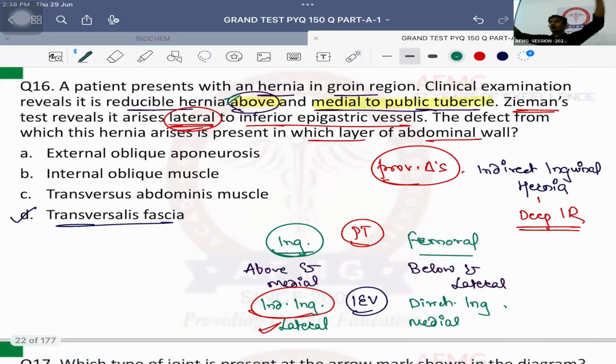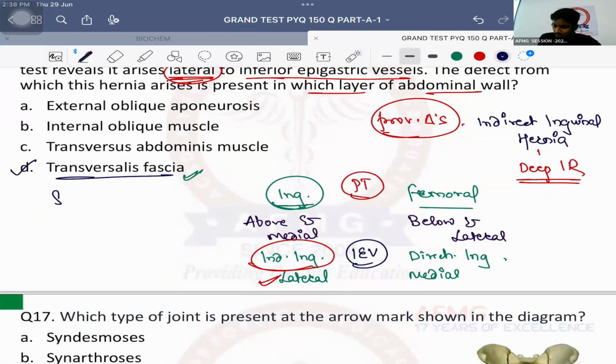Remember, the inguinal canal has two rings. One is called the deep inguinal ring and the second is called the superficial inguinal ring. Okay, deep inguinal ring is a defect in which layer? Transversalis fascia, whereas superficial inguinal ring is the, say it properly then.